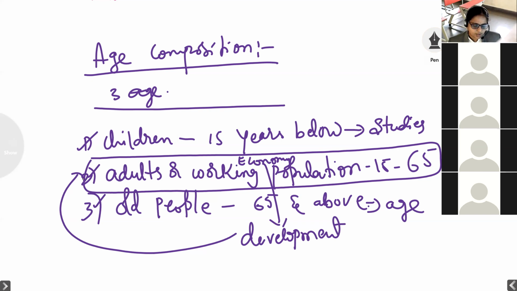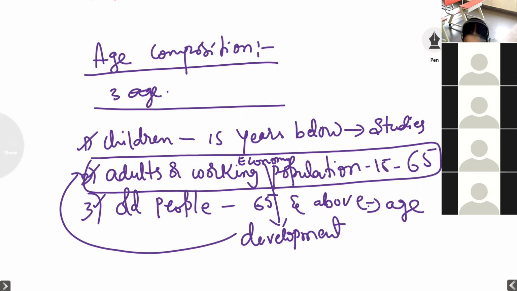If the adult population is more in the country, that country will become a developed country. If the children and old people are more in the country, that country will be a developing or below developed country. So this is the age composition which we have.